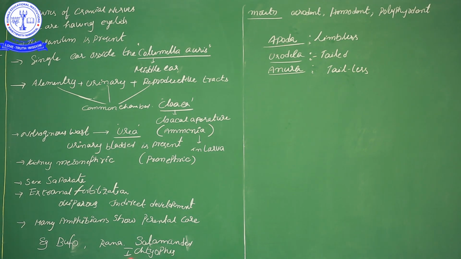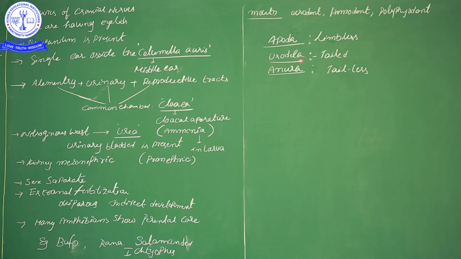Here I wrote one example, Ichthyophis. Ichthyophis is an example of Apoda, because Ichthyophis does not have any limbs. That is why Ichthyophis is limbless. All limbless amphibians are kept in Apoda. That meaning is enough.